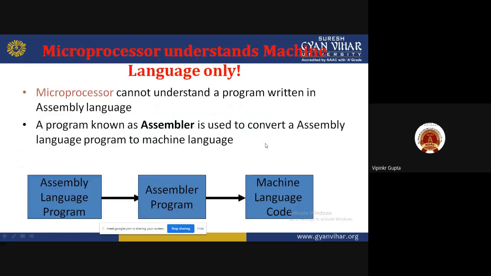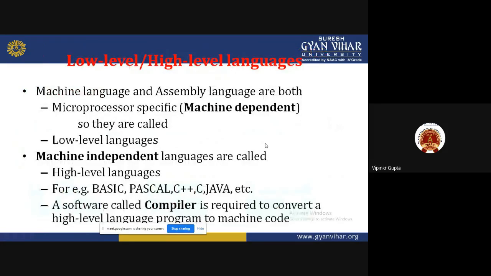Low level and high level language. Machine language and assembly language are both microprocessor specific and machine dependent, so they are called low level languages. The machine independent languages are called high level languages. Which are the high level languages? Basic, Pascal, C, C++, Java. These are the high level languages.